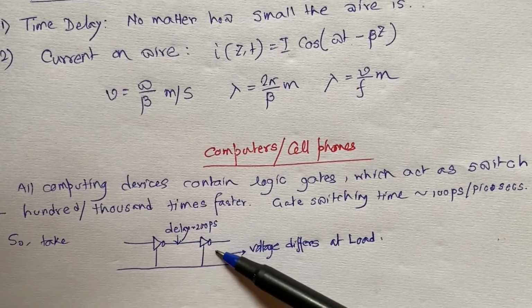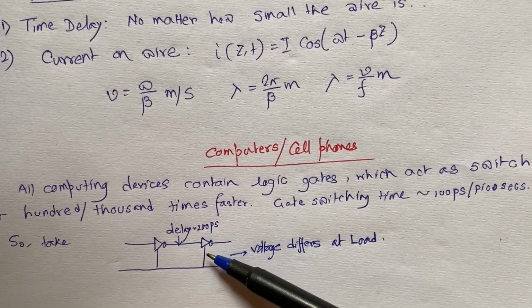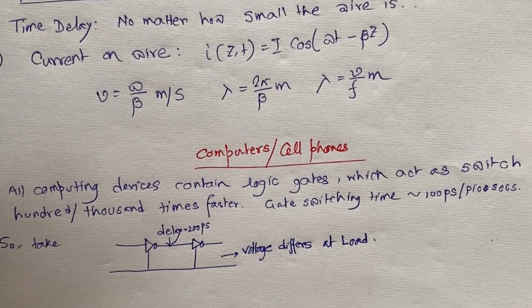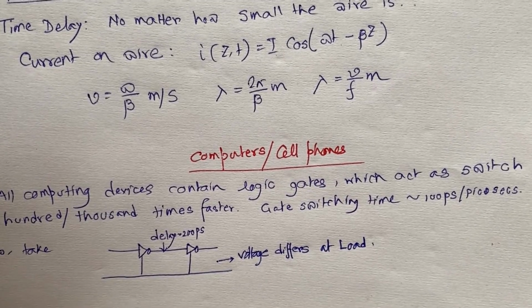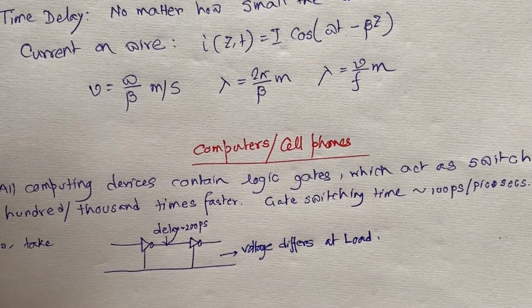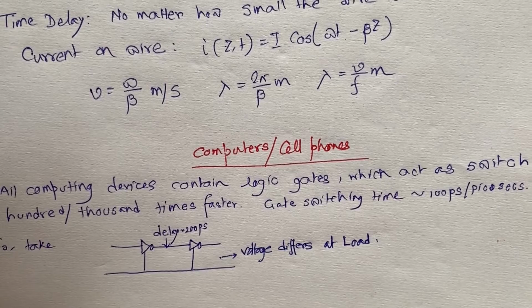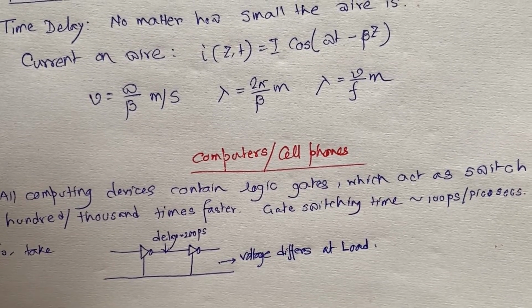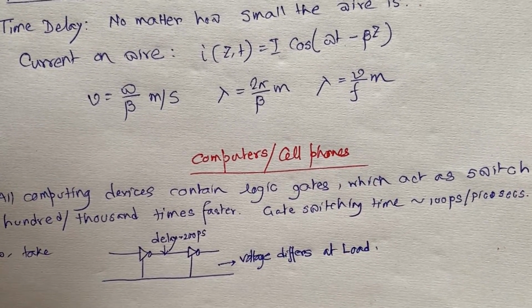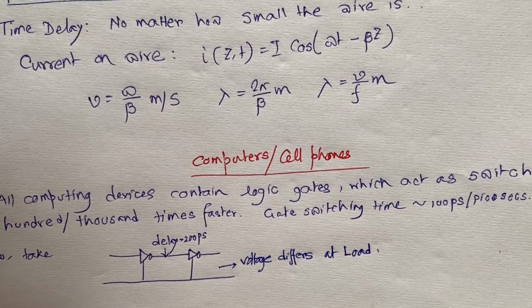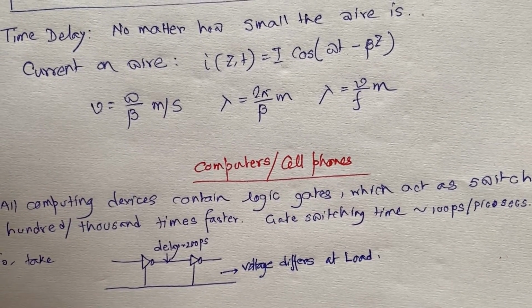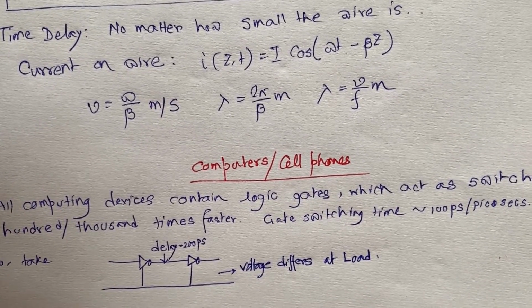These two logic gates are used for switching action, and modern day technology works on faster gate switching times, now of the order of picoseconds.